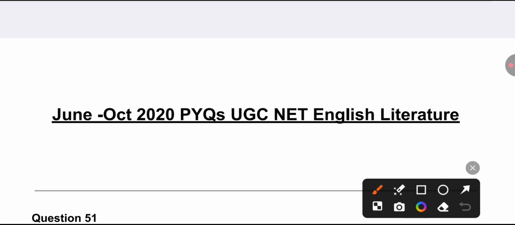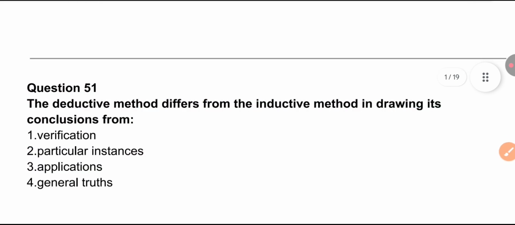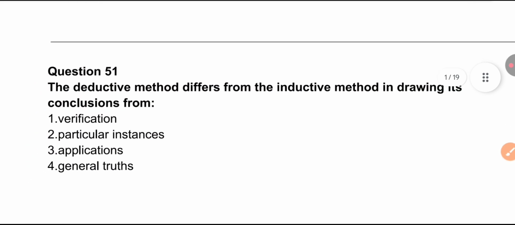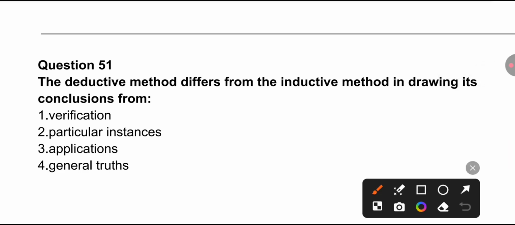And let's see the first question, which is from June and October 2022 shift 1. Here the question number 51 we have, that is question number 1. The deductive method differs from the inductive method in drawing its conclusion from general truths.